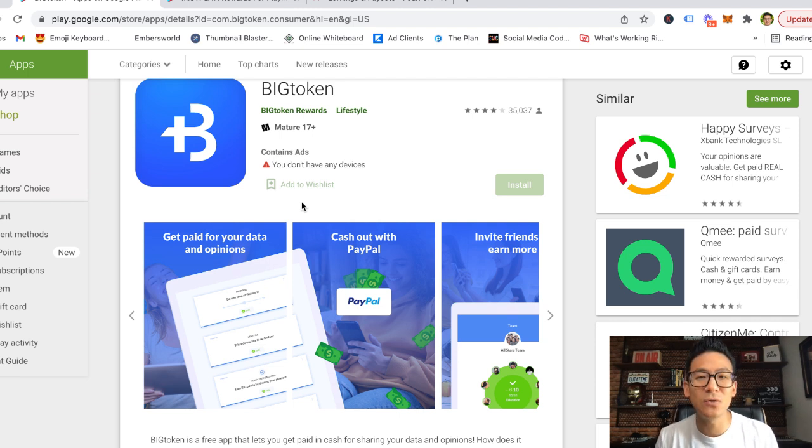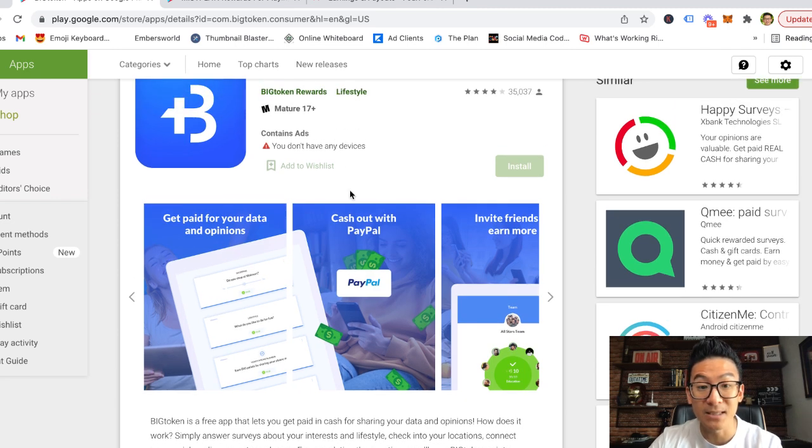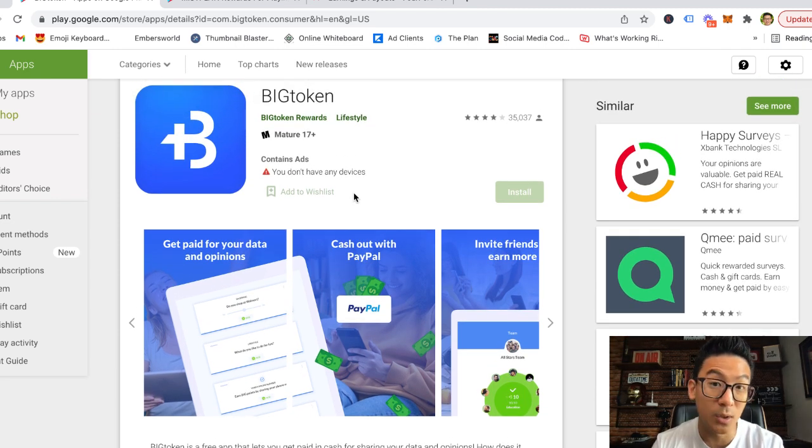It's really designed to give you a teeny weeny bit of extra money for the time that you spend on it. That's all, right? So they've got a $15 threshold, and once you hit $15, you can withdraw that money every Friday from the app directly into your PayPal account. So you must have a PayPal account if you want to cash out. Now, the great thing about this app is that they pay out every week. So a lot of apps like this don't even pay out every week.